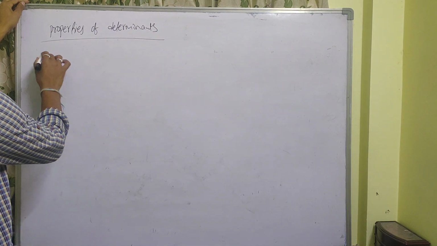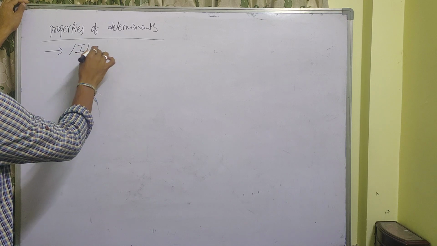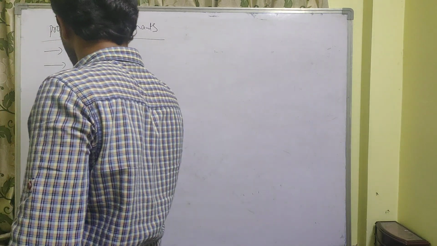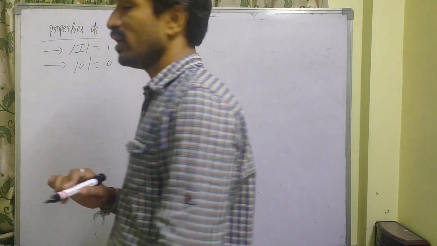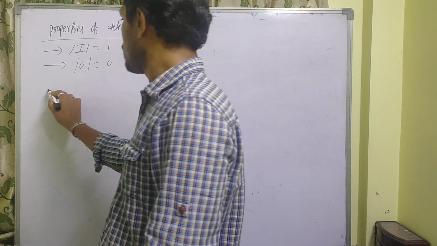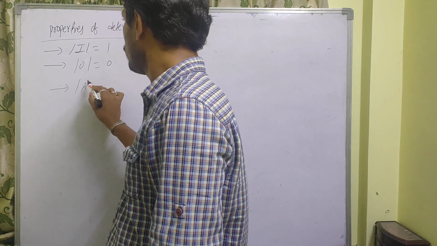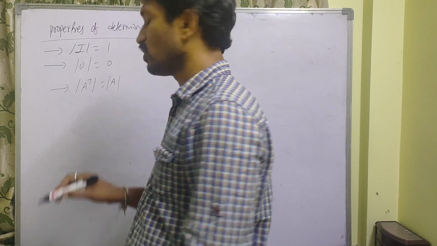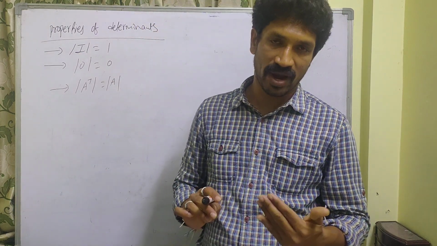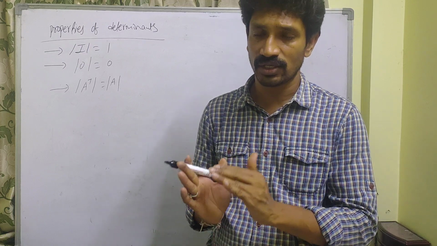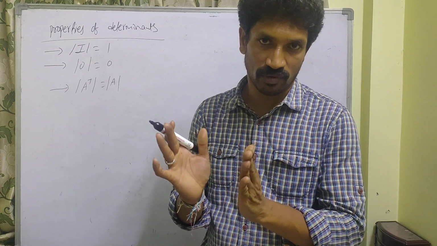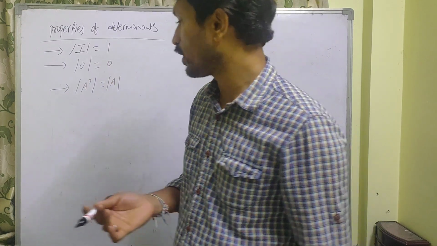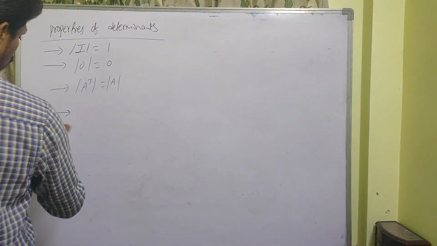See here, first one, determinant of any identity matrix is always 1. Next, determinant of any zero matrix is always 0. Next, determinant of A transpose is equal to determinant of A. So what is the transposition of the matrix? If you take the determinant of the transposition of the matrix, the result is nothing but the determinant of the given matrix only.